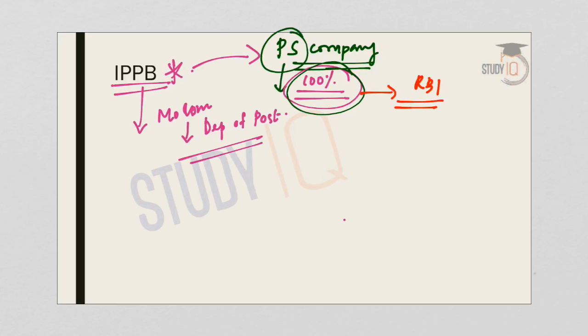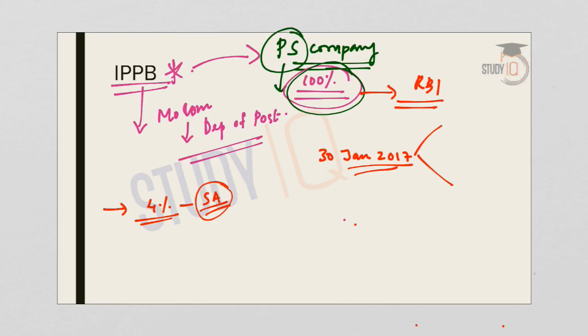Now, important facts about IPPB. IPPB started its operations on 30th January 2017. It had opened 2 pilot branches. The first branch was opened in Raipur and the second one in Ranchi. So, it was on a pilot basis. And India Post Payments Bank would be offering a 4% interest rate on savings accounts. It will also offer many other financial products like savings accounts, current accounts, money transfer, direct benefit transfer, bill and utility payments, merchant payments, etc.